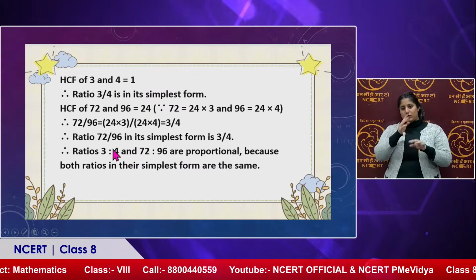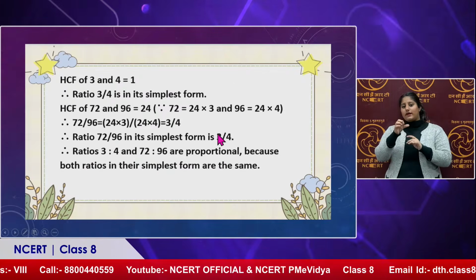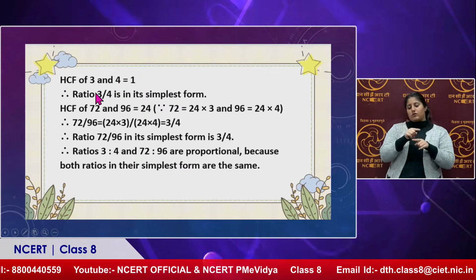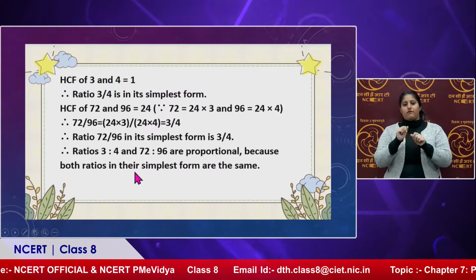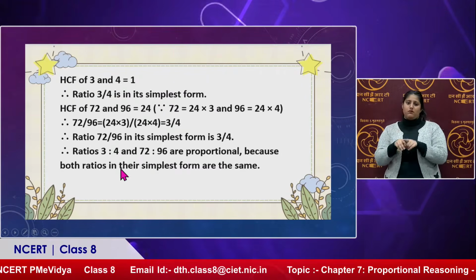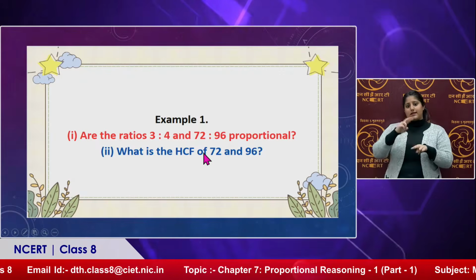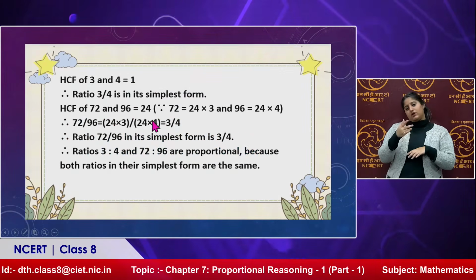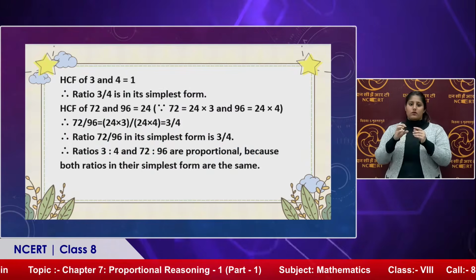So, ratio 3/4 and 72 is to 96 are in proportion. Look, this is also 3/4, this is also 3/4. So, both are in proportion because both ratios are in their simplest form and they are the same. Now, the second question was, what is the HCF of 72 and 96? We have just calculated that, it is 24.